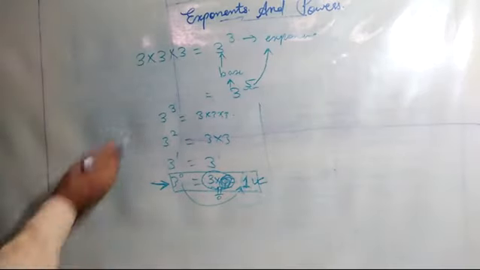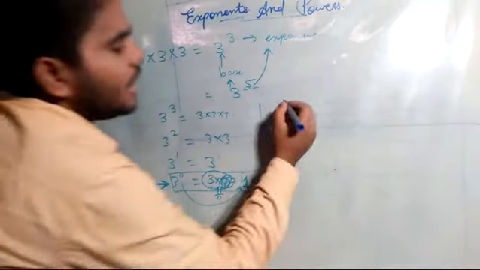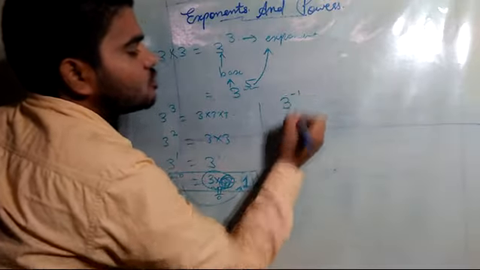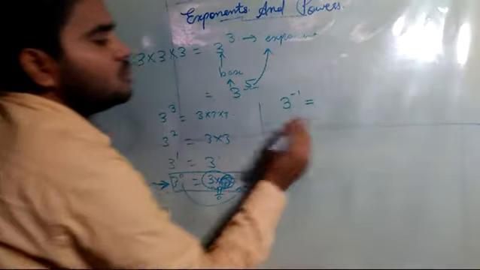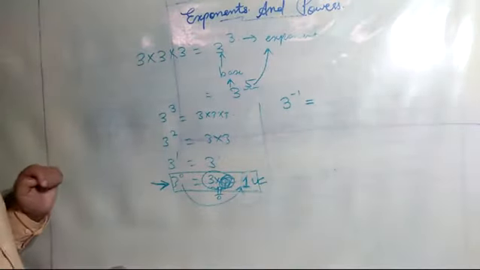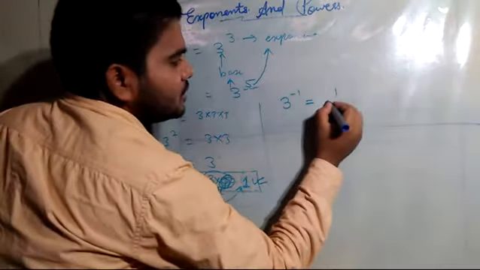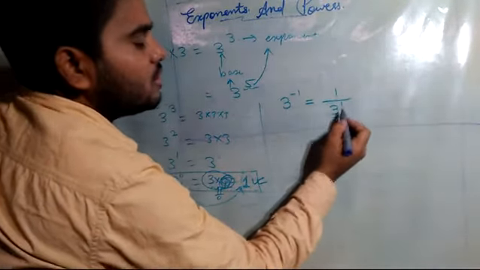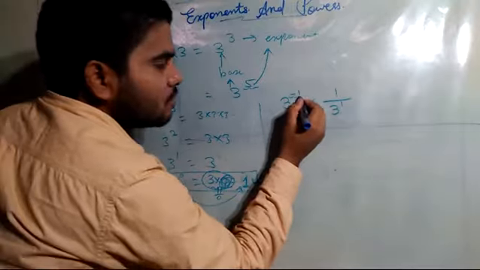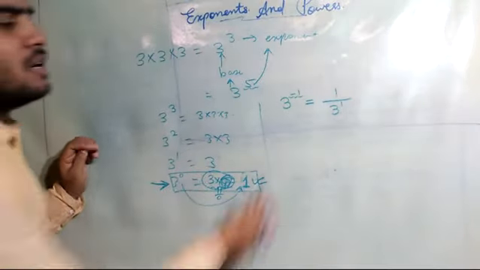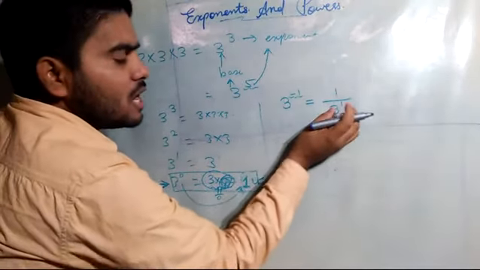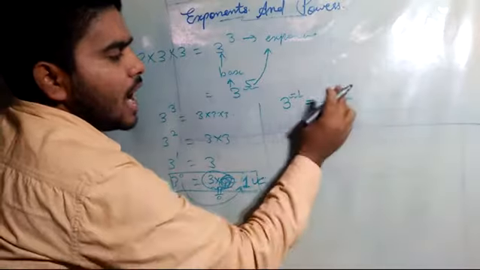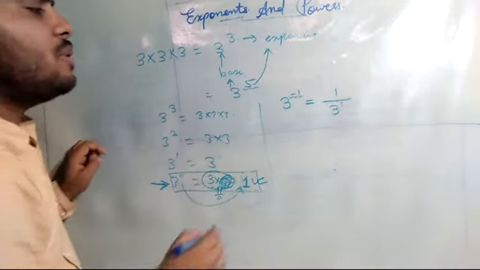Now I have seen 3, 2, 1, 0. If I have power 3 raised power minus 1, how are we going to write it? Here we have to write 1 upon 3 raised power 1. Whenever there is a negative integer, that particular number will be written in the denominator, and in the numerator there will always be 1.